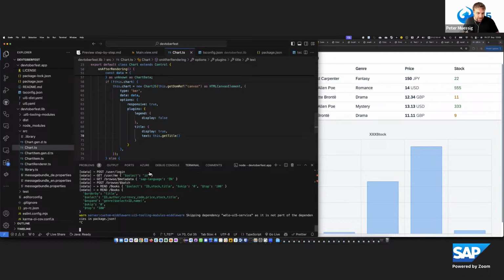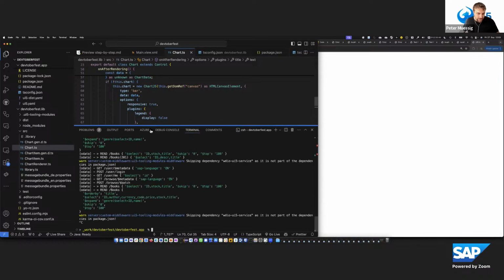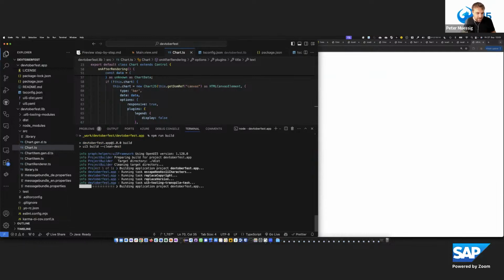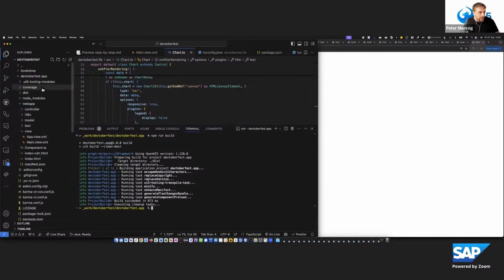And now if you want to bring that together and build that project, I just want to quickly show that part as well. By default it only builds the application project, but you can also package the application and the library in the application, which makes sense in some selected local scenarios.